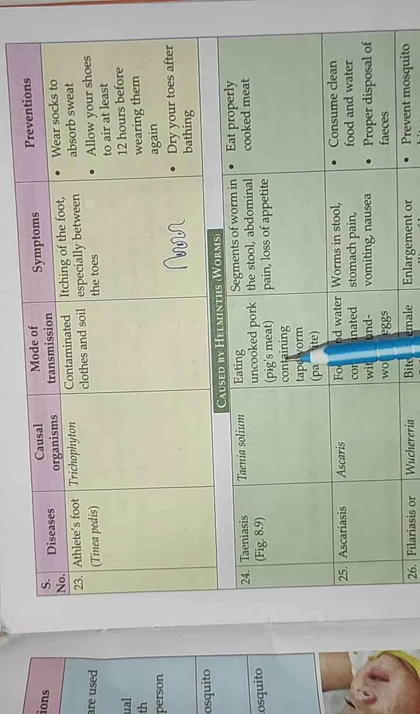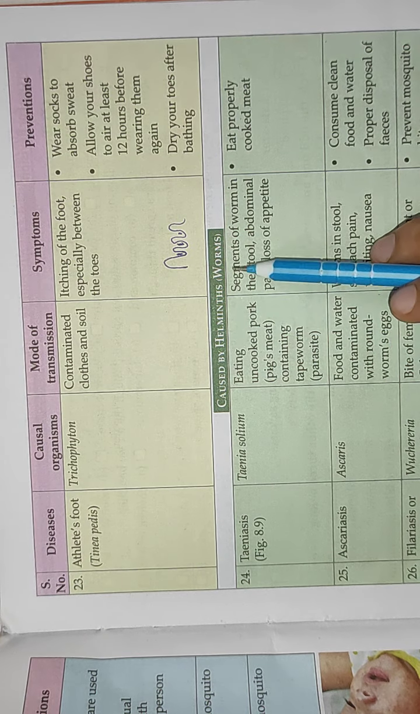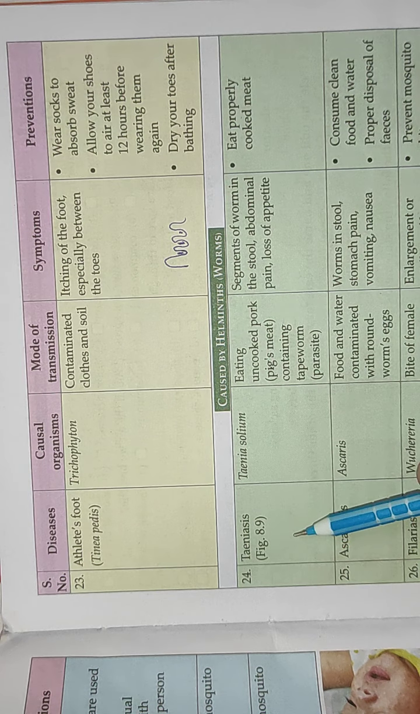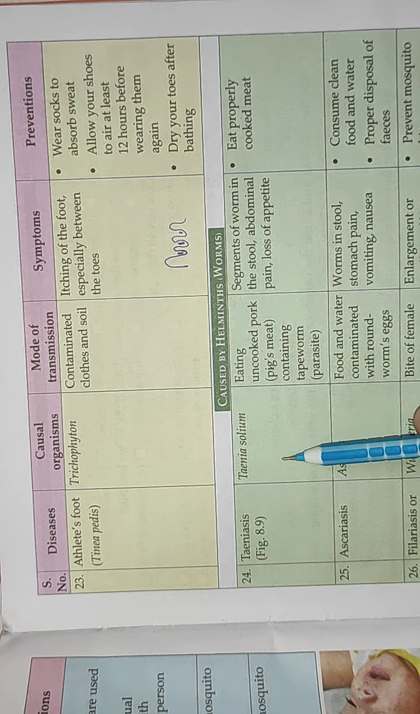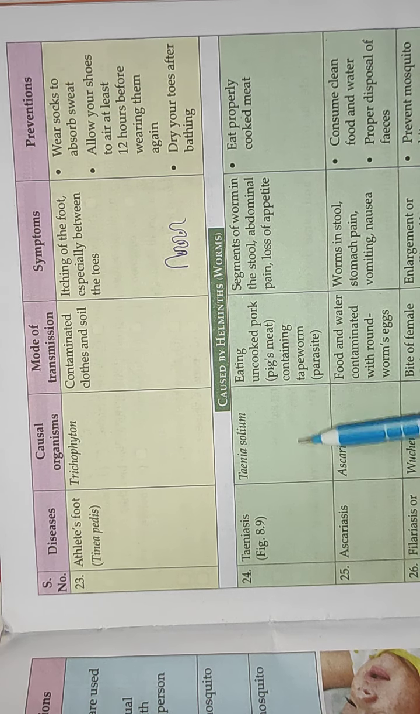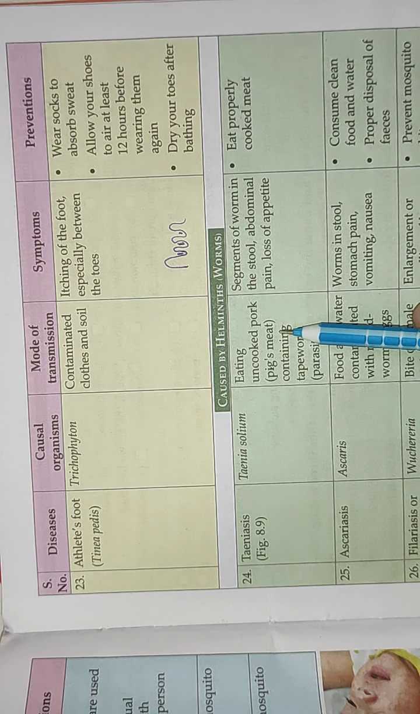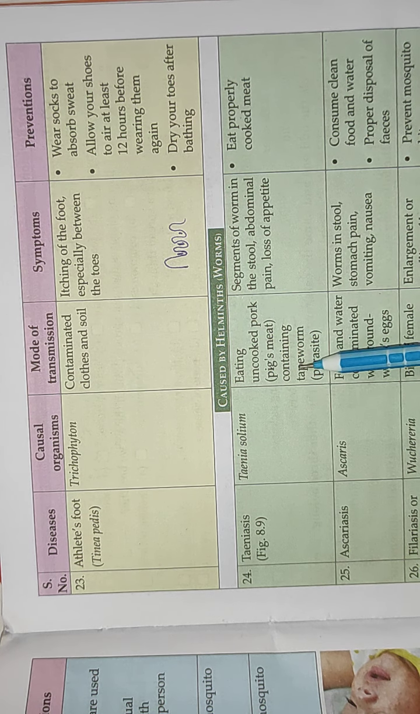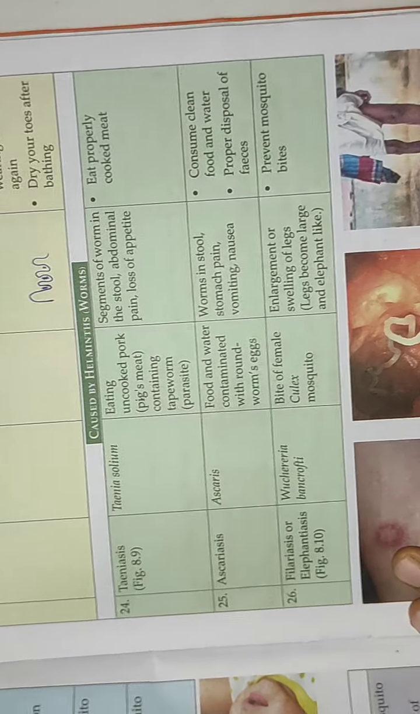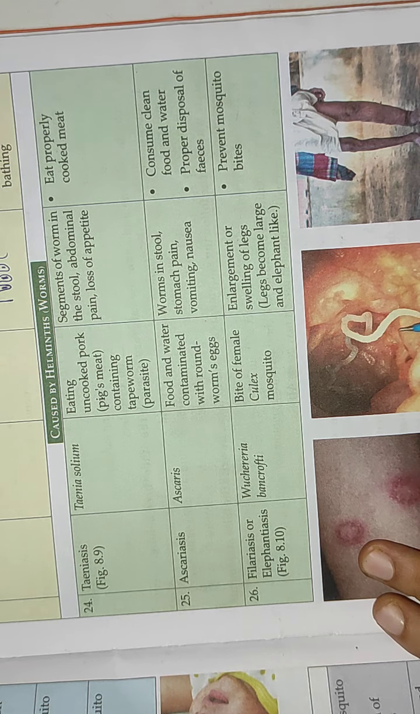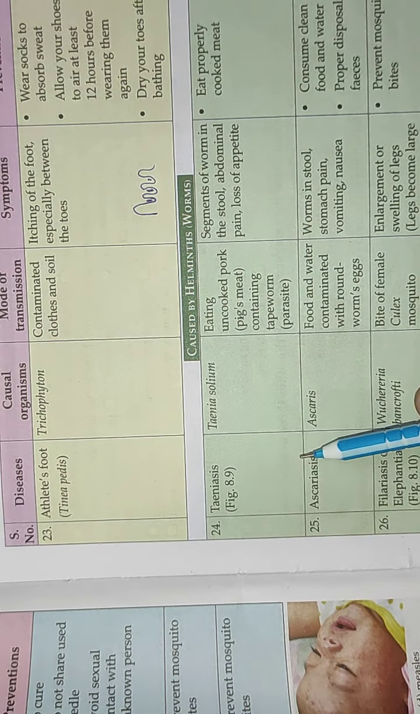Then the diseases which are caused by helminths or worms. The first in this is teniasis. Teniasis is caused by Taenia solium. It occurs because of eating uncooked pork. Pork is pig's meat, or by eating some pork which contains the tapeworm. So this is the tapeworm, in this picture you can see. If you are eating something which has this, then we can suffer from teniasis.